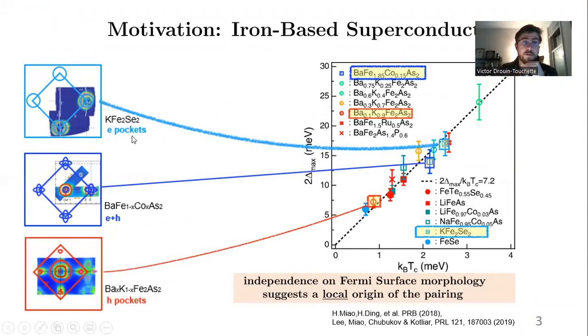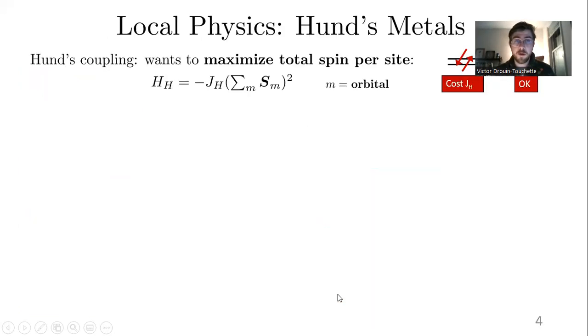So in some cases, you have electron pockets only, electron and hole pockets, and hole pockets only. And these very different Fermi surfaces all have the same 2-gap over Tc ratio. And this for us suggests a local origin of the pairing for these superconductors. And whoever says local physics for the iron-based superconductors needs to talk about Hund's metals or Hund's coupling.